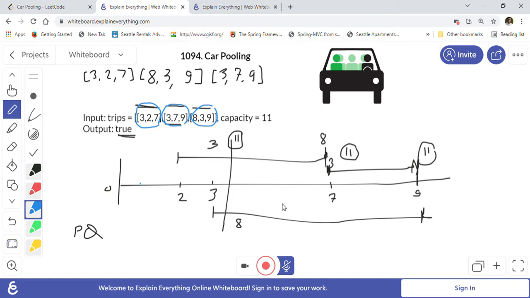So, for example, at this point 7, when we want to check if there are any capacities available or not, first we want to remove from the priority queue any trip that is ending. In this case 3 to 7 is ending at point 7, so we remove these 3 passengers from the car, which boarded here.